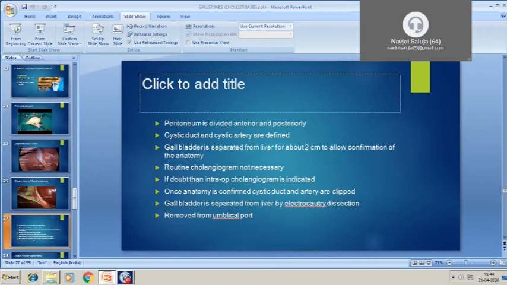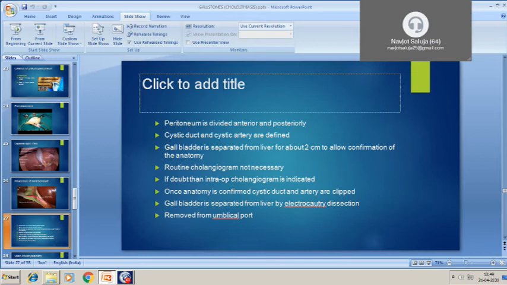Sometimes when intraoperatively we see that the CBD is dilated, then we can do a cholangiogram by putting a guide wire through the cystic duct and pushing a radiopaque dye and getting a radiographic image done, and we can see if there is a filling defect in the common bile duct. So there is no need of routine cholangiogram if the previous ultrasound and liver function test are normal.